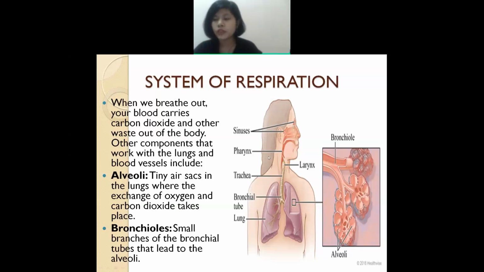You will get that as you breathe out. When you breathe in, you take in oxygen. So when you breathe out, what comes out? Carbon dioxide, as well as some waste particles which are inside your body. And some components are also responsible for the respiratory system.